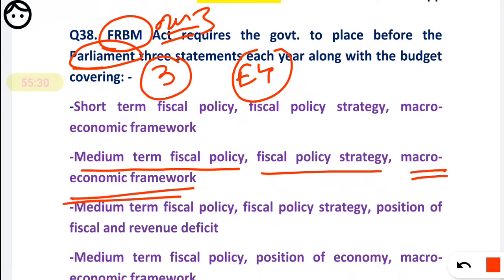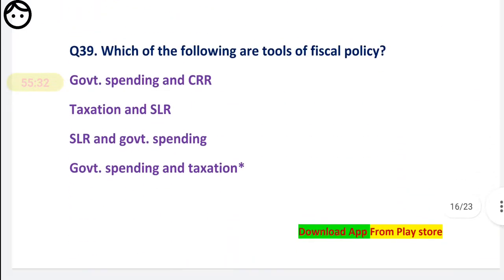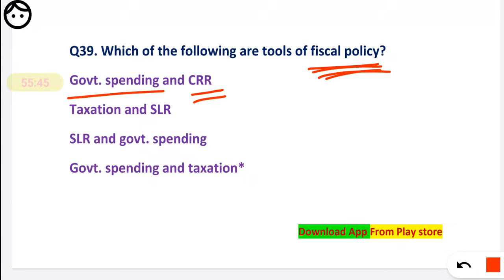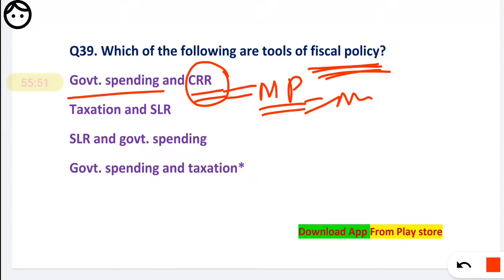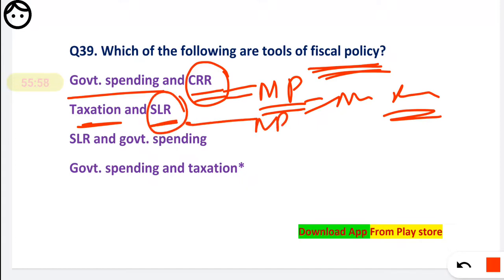Okay, now question number 39, which of the following are tools of the fiscal policy? So we know the fiscal policy and they are asking tools. So see, government spending and CRR. So we know the CRR is the tool of what? It is a tool of monetary policy, money, RBI, remember. Taxation and SLR, no, SLR is also a tool of monetary policy.